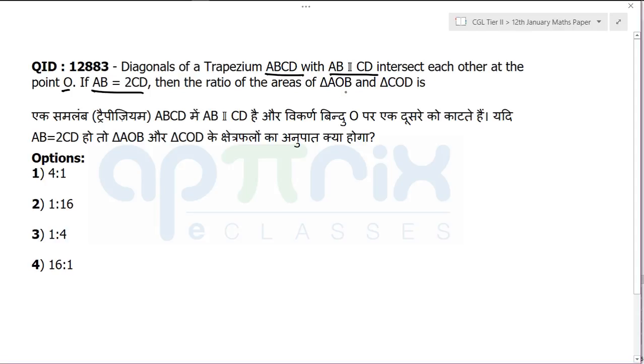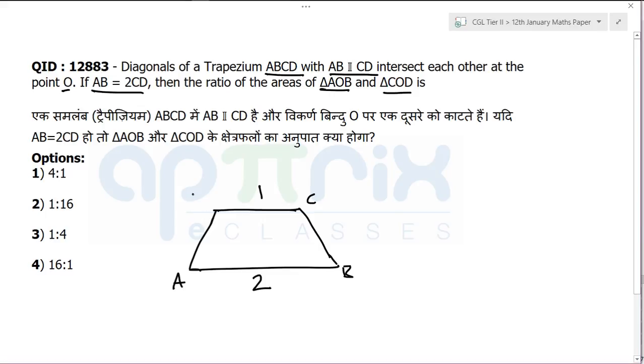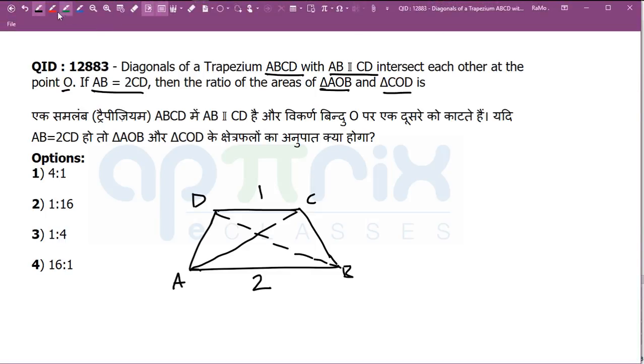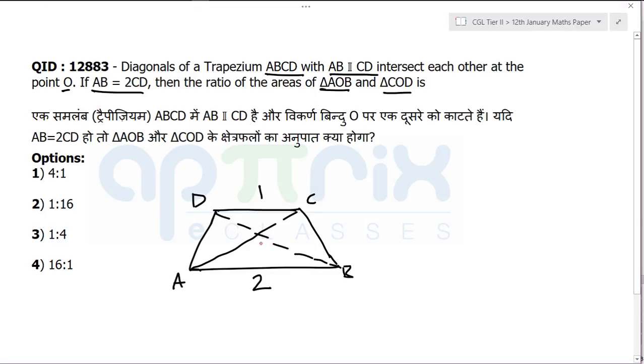Then what will be the ratio of the area of AOB and COD? So let's understand what they're talking about here. They are saying if this is 2 and this is 1, and it is ABCD, and just understand, they think you are fools and you behave like fools as well in the paper. It is intersecting at point O. They're asking you the area ratio of AOB to DOC.